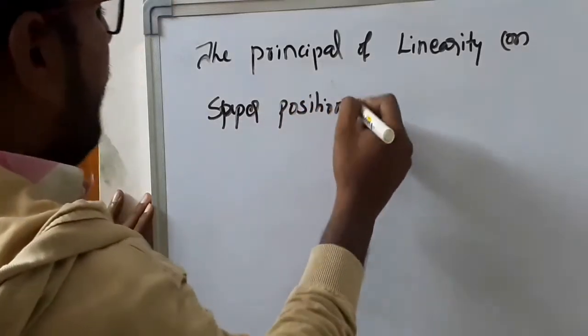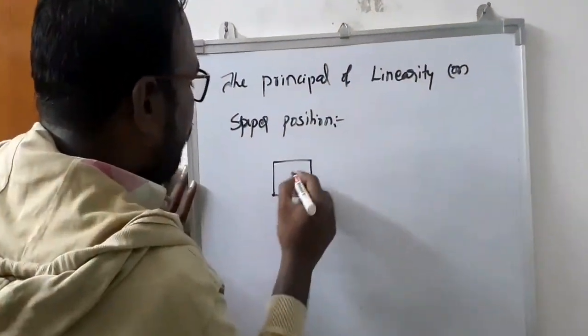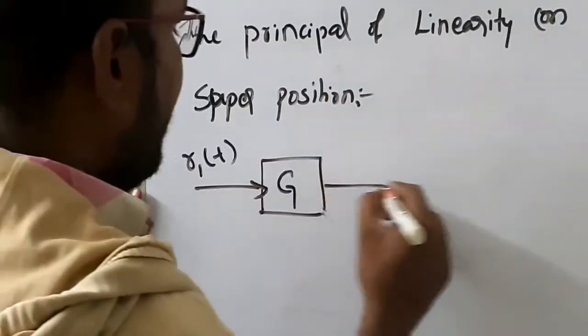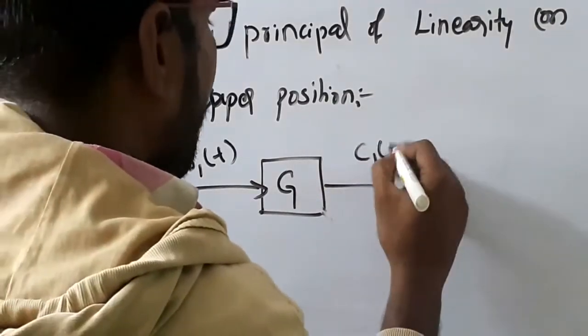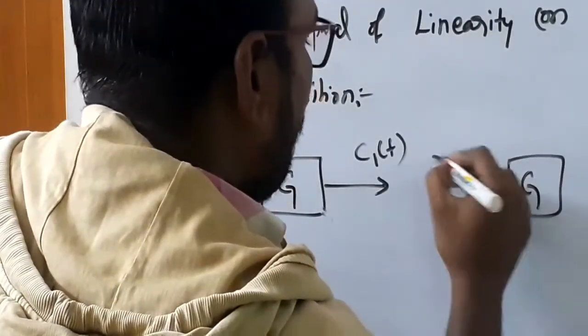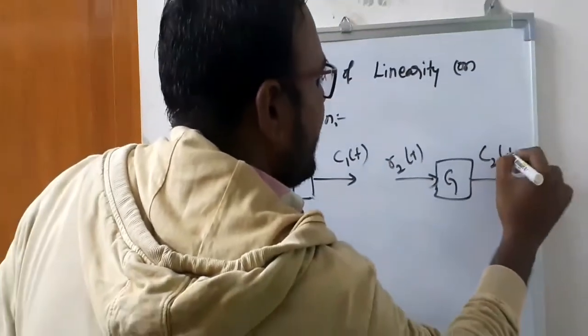Let us take a block like this. G is the forward gain and the input for this one is R1 of t. Let's take the output as C1 of t, and one more block G, whose input is R2 of t and output is C2 of t.